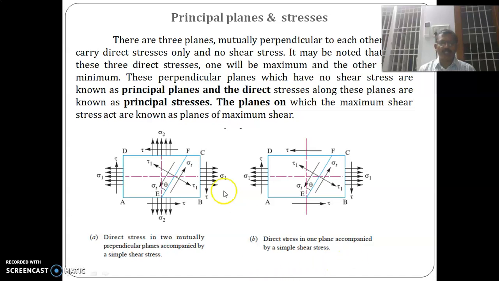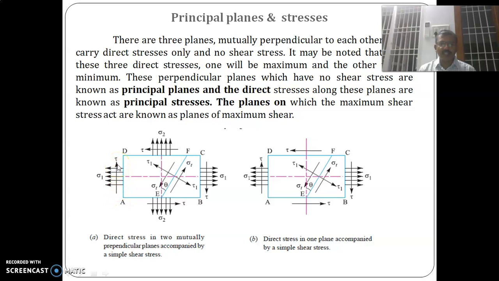So far, we have studied the workpiece subjected to only one type of stress, whether it may be sigma T or sigma C, whether it may be a tensile stress or a compressive stress. Here we are going to study the combined stresses. In the combined stresses, in addition to the tensile stress, one shear stress acts.